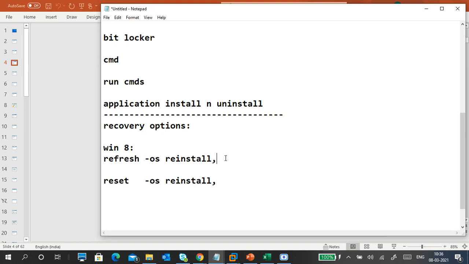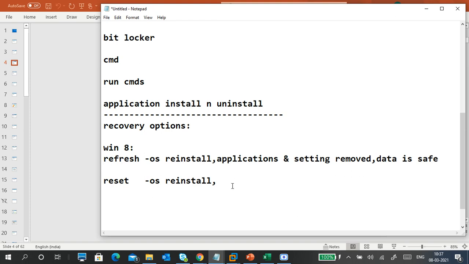So your applications and settings will be gone. It will go back to the original applications and settings, meaning the starting point. When you buy a laptop, how the system is at that time, that is the only one. But data is safe. It won't remove the data.